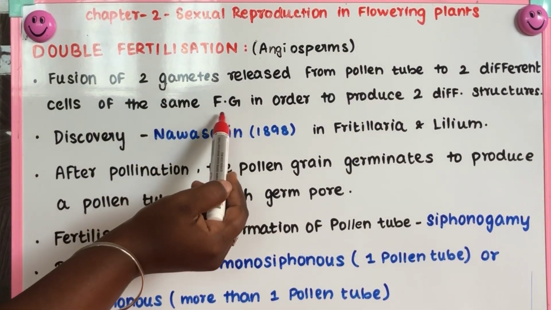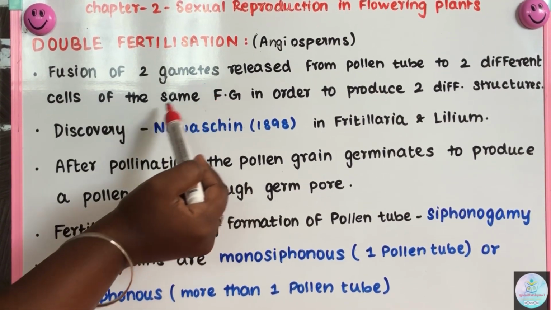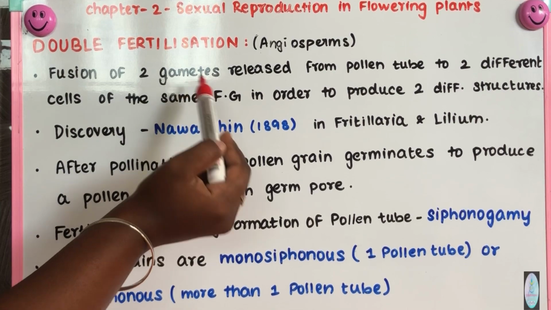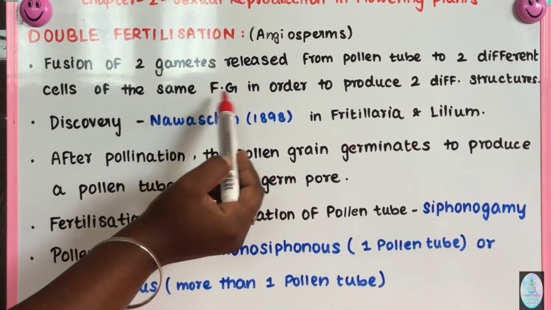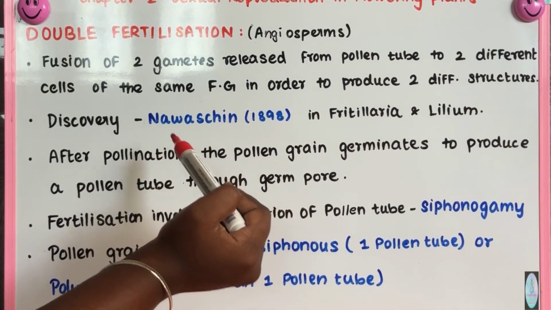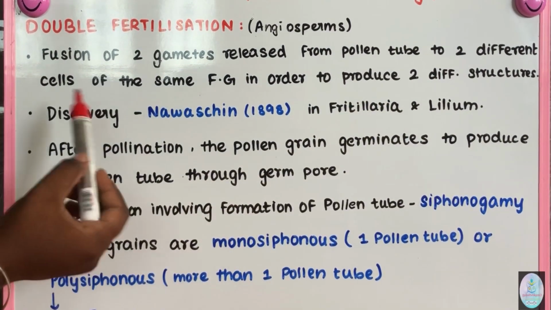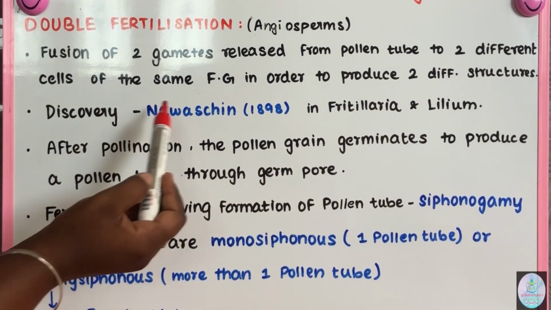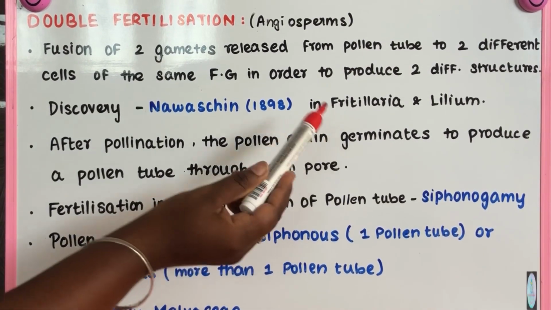Here the female gametophyte has different cells, we know that. The gametes move to the different cells and then fuse with them in order to produce two different structures. The structures produced after the fusion are not the same. That is why it is mentioned as two different structures. It was discovered by Navaschin in 1898 in Fritillaria and Lilium plants.